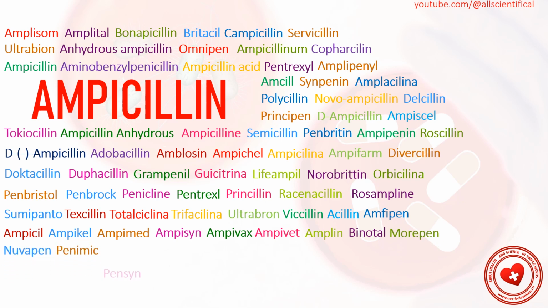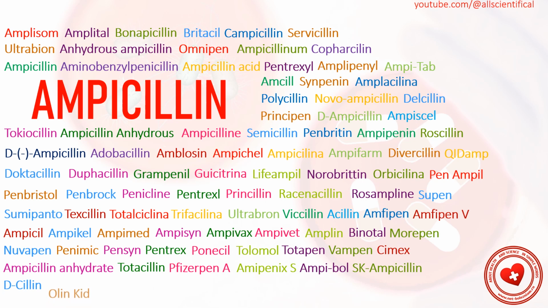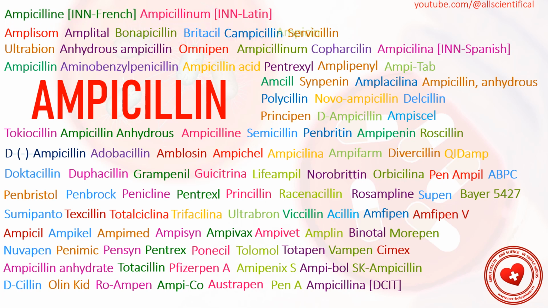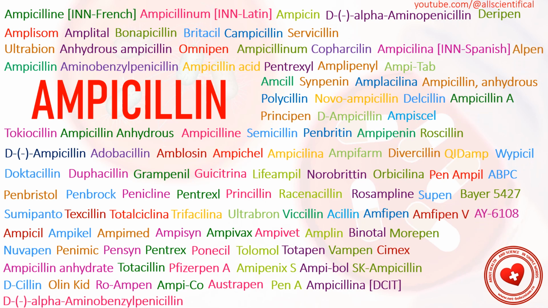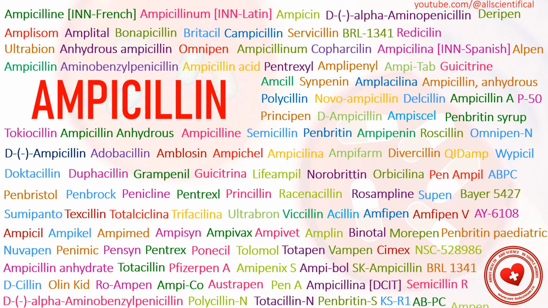nuvapen, penimic, pensin, pentrex, ponecil, tolomol, totapen, vampen, cimex, supen, ampicillin anhidrat, totalicin, pizarpen, amepenix S, ampibol, sicampicillin, penampil, chiaidemp, ampitab, dicillin, olinchid, roampen, ampico, ostrapen, pen A, ampicillina, Bayer 5427, ampicillinu, ampicin, D-alpha-aminopenicillin, deripen, vapicil, alpen, AI6108, Omnipen N, BRL 1341, Semicillin R, Redicillin, Guitricin, and others.